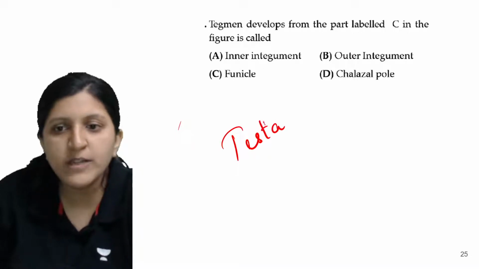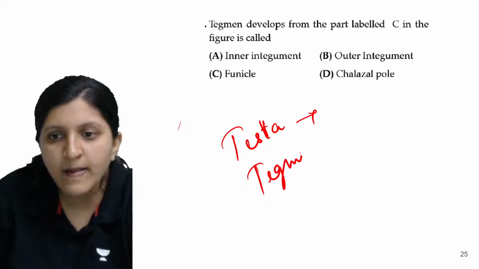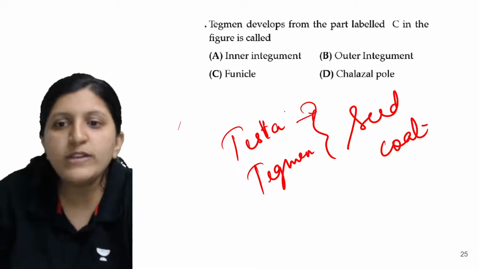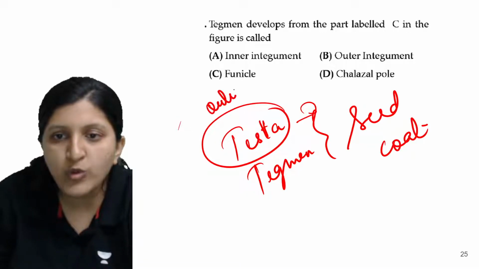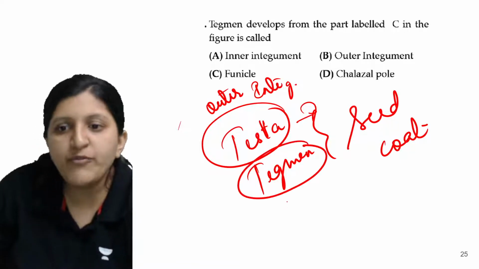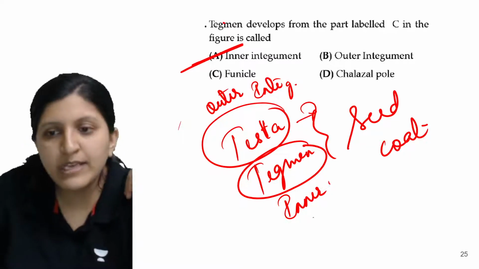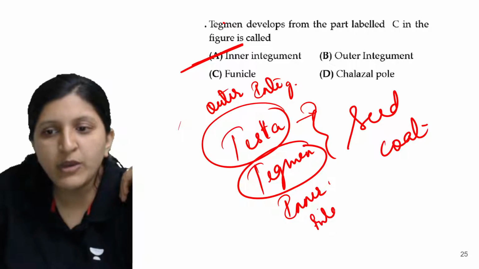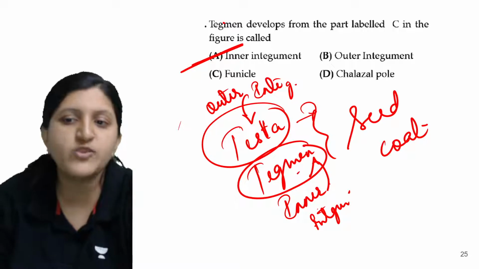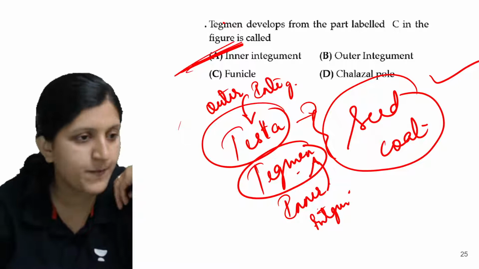When we mention testa, this is basically the outer covering. So testa and tegmen are parts of the seed coat. Now the testa is formed from the outer integument, and the tegmen is formed from the inner integument. So here the answer: the inner integument is forming the tegmen, the outer integument is forming the testa. Both of them together make the seed coat. So this is the answer.